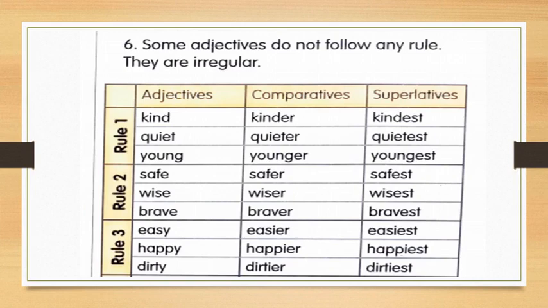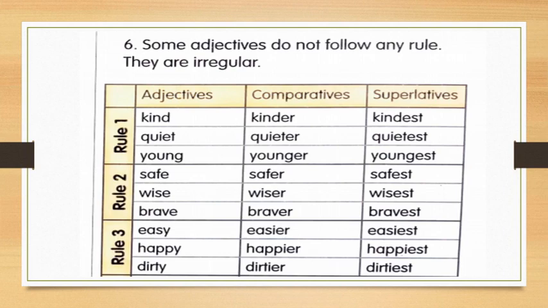So these are the examples of some irregular adjectives. Like kind, their comparative is kinder, and superlative kindest. Quiet, quieter, quietest. Young, younger, youngest. Safe, safer, safest. Wise, wiser, wisest. Brave, braver, bravest. So here the ending, the last letter is e, hence r has been added. In superlative, st has been added instead of r. Correct?